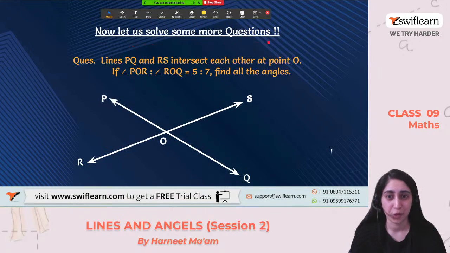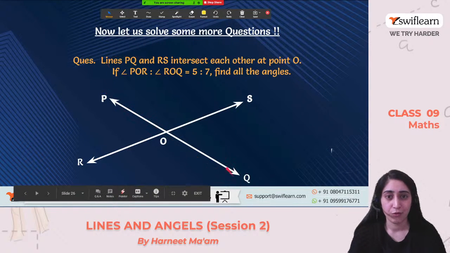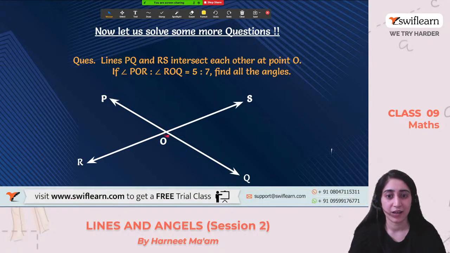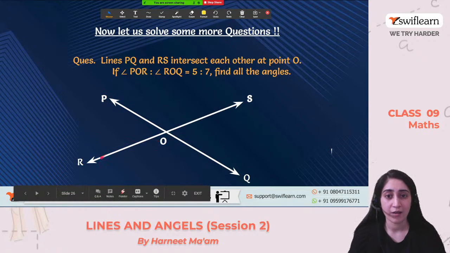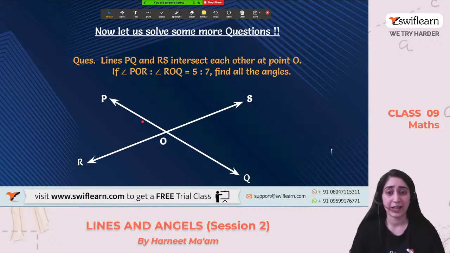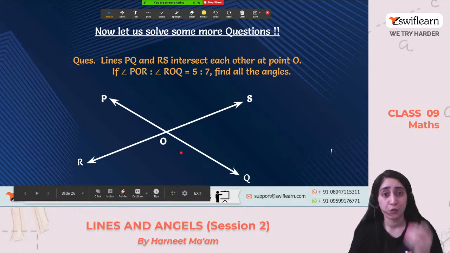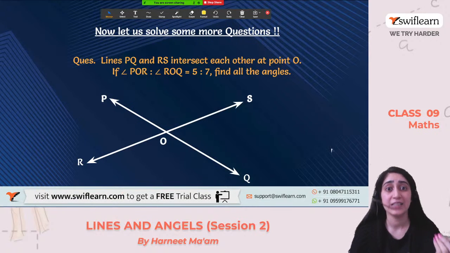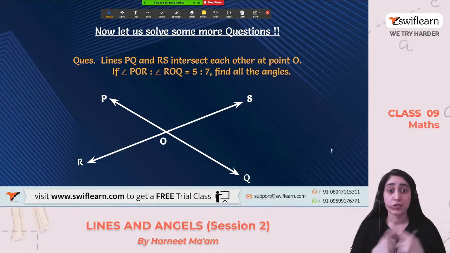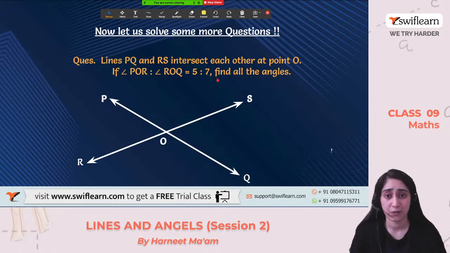Okay, so let's solve this. Now let us solve some of the questions. The lines PQ and RS intersect each other at point O. If angles POR and ROQ are in the ratio 5:7, we have to find all the angles. So right now, what was given? We just knew the sum of the angles. But now they want us to find out the exact value of the angles at which they are intersecting. So now they are giving us a value that they are intersecting each other in the ratio 5:7.